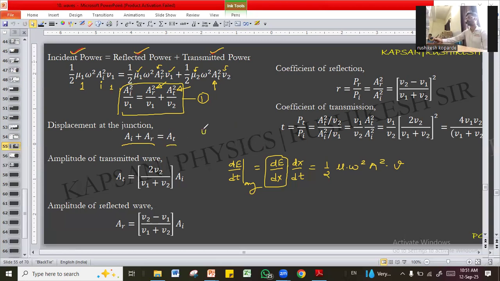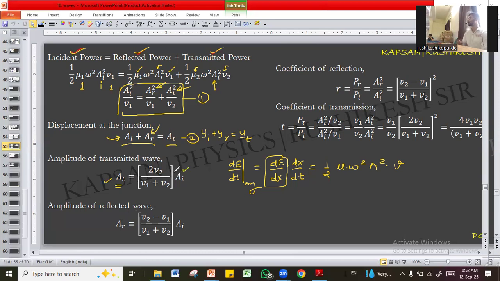Displacement of the junction because of the incident wave plus reflected wave is equal to displacement of the junction point because of the transmitted wave. Now those displacements can be written as maximum displacements also, no problem. So this is the second equation in the same two unknowns. What are the two unknowns? AI and AR. Clear? If you solve this, you will get this. The amplitude of the transmitted wave is this.